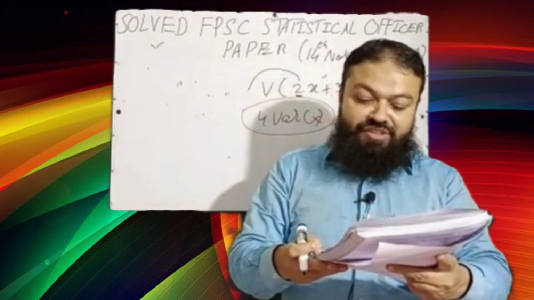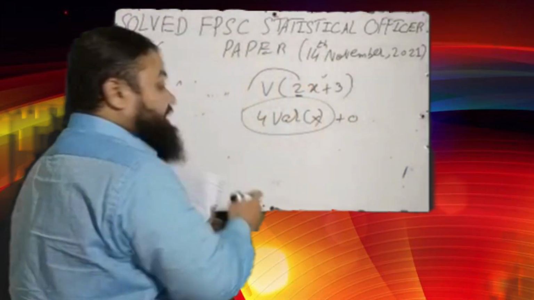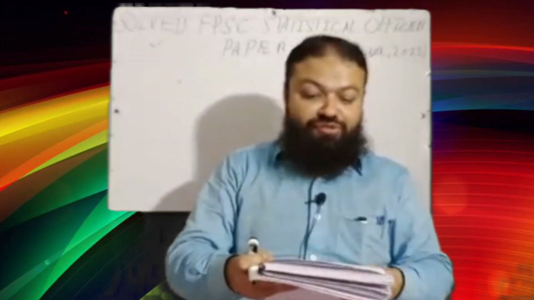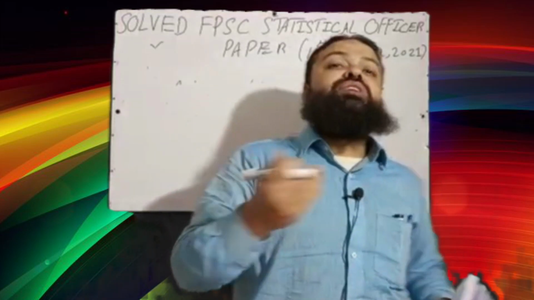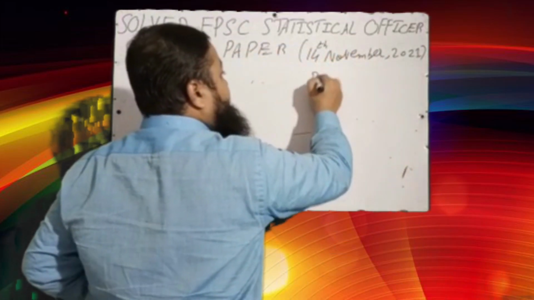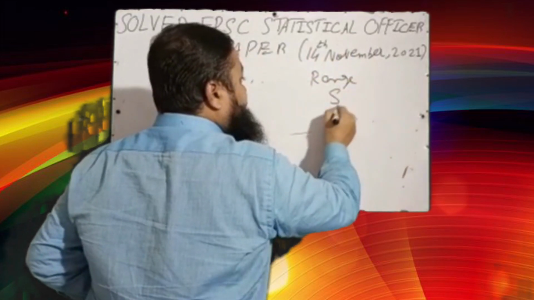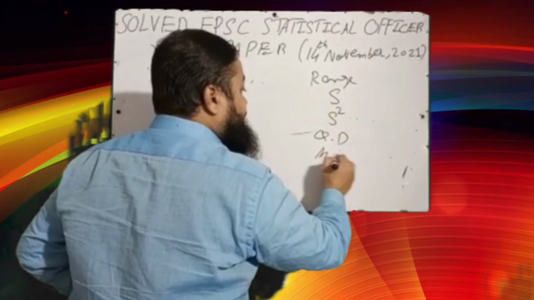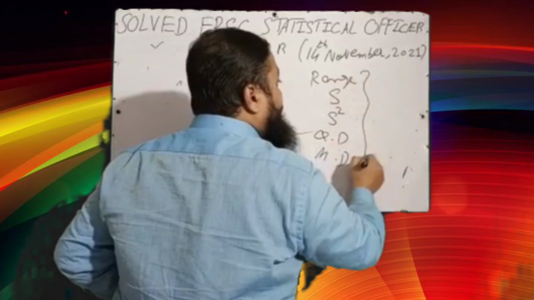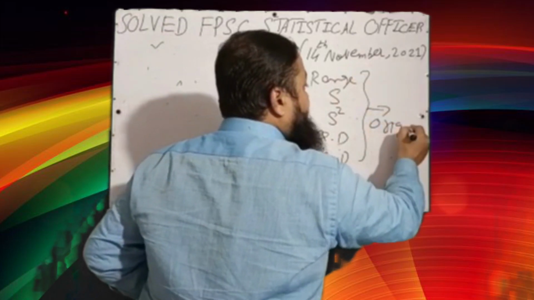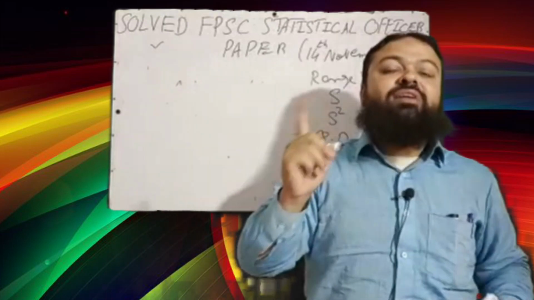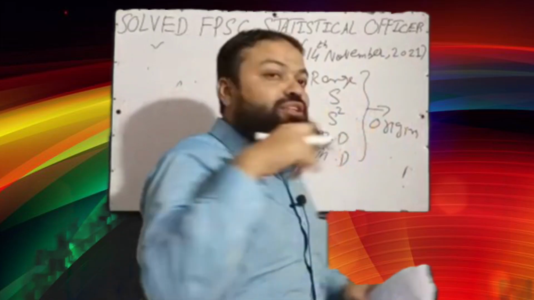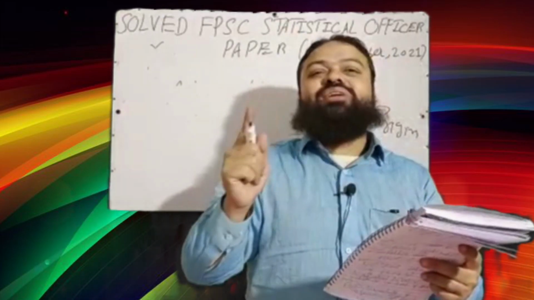Next question is, measure of dispersion remains unchanged by: A change of origin, B change of scale, C both A and B, D none of these. Dear students, all the measures of dispersion, range, standard deviation, variance, quartile deviation, interquartile range and mean deviation, they are all independent of change of origin. When you add or subtract a constant value from all the values of x, they remain unchanged, but they are affected by the change of scale. It means change of origin is the correct option.